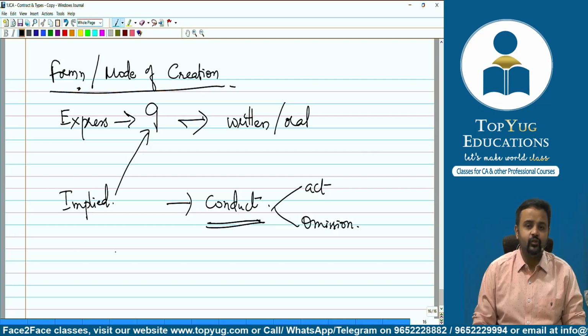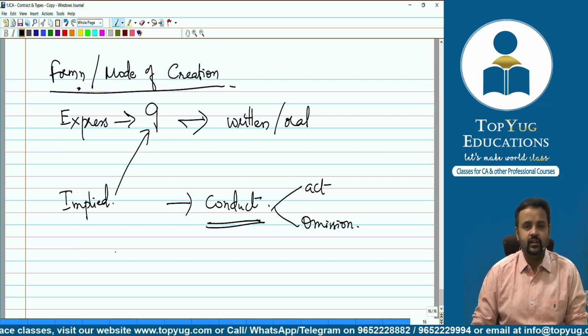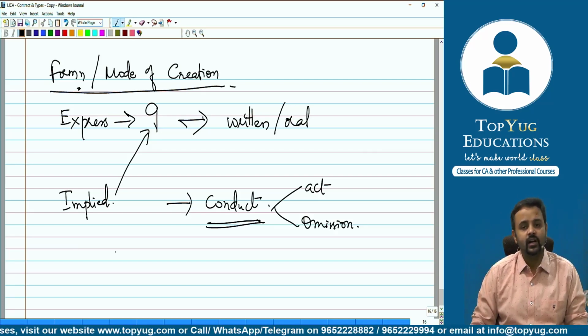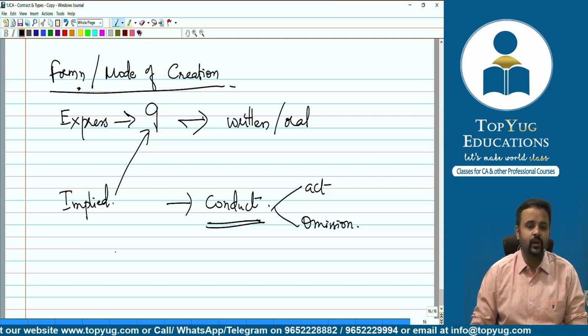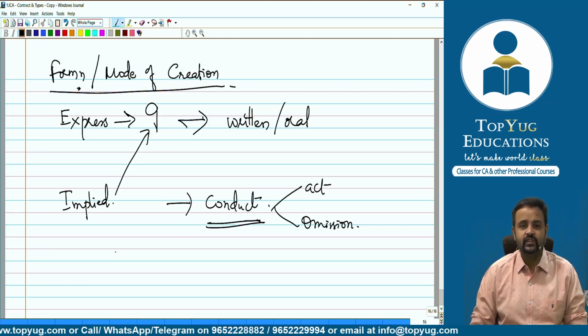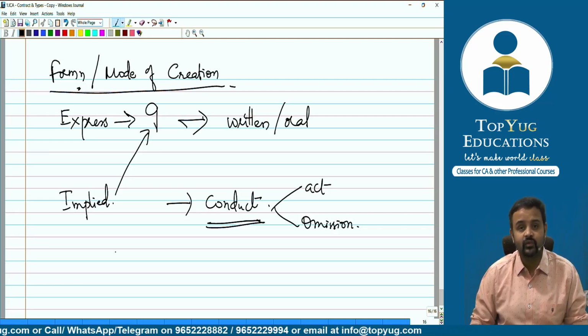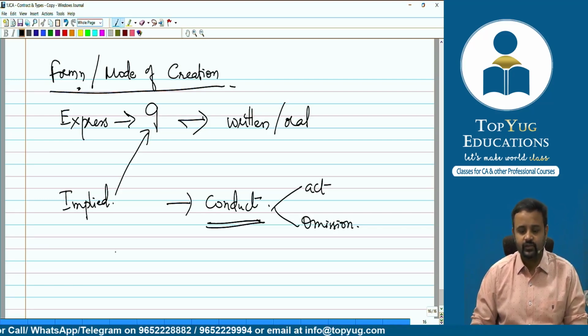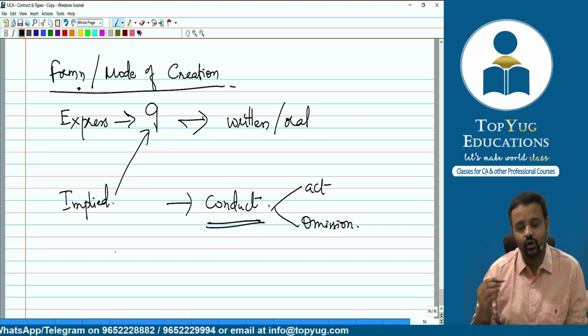Yes. A, instead of orally saying, maybe has written an email that I want to sell my car for rupees 5 lakhs, and B replies saying that yes, I want to buy your car for rupees 5 lakhs. So in this case, what happens? That's a contract which is done in written way. So express is written or oral.